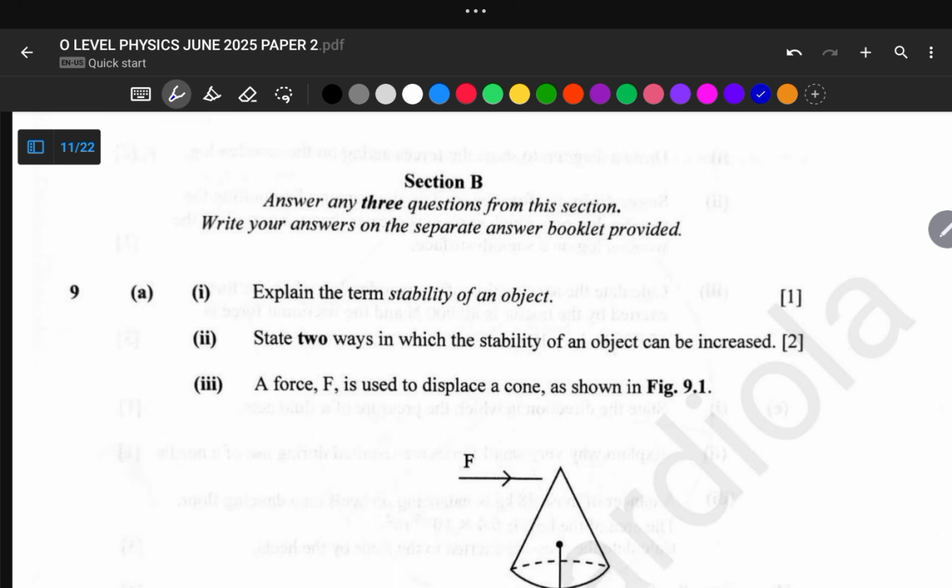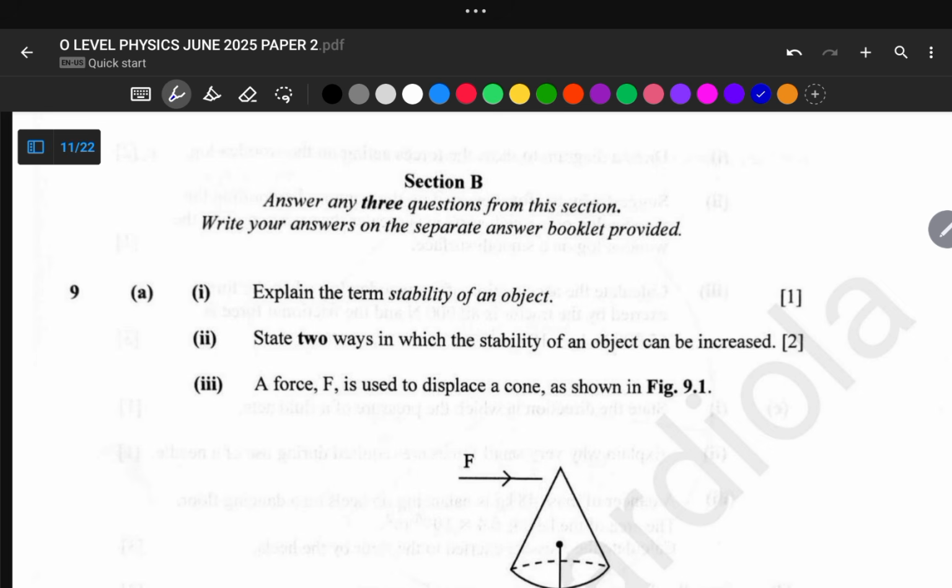Let us move on to the next part of our question, item 2, which says state 2 ways in which the stability of an object can be increased. We can increase the stability of an object by lowering the center of gravity of that object. To lower the center of gravity makes the object more stable, and we can also widen the base of the object. The broader the base of support improves balance. Another way is to add weight at the bottom. Adding weight at the bottom increases the resistance to tipping.